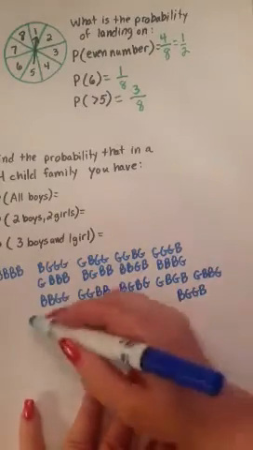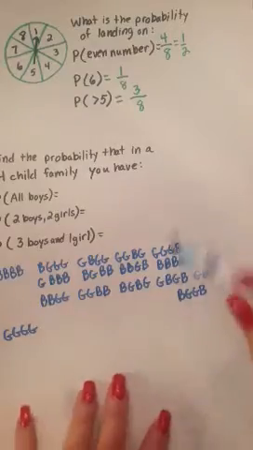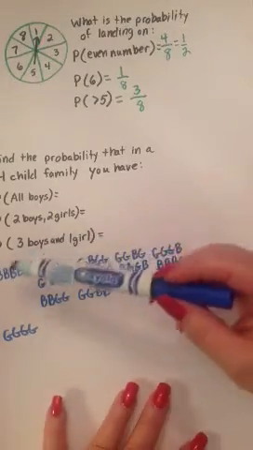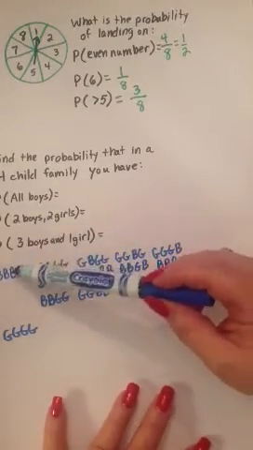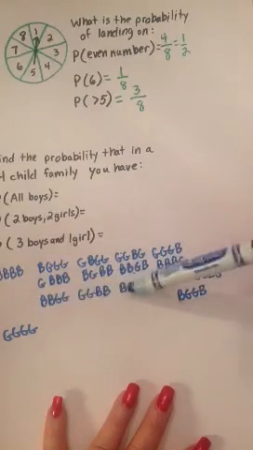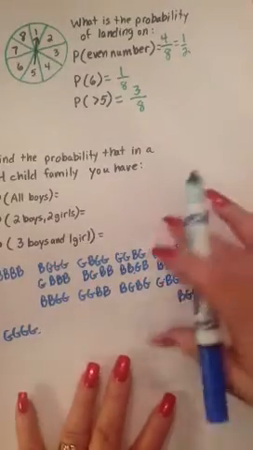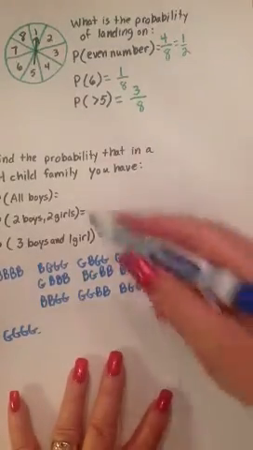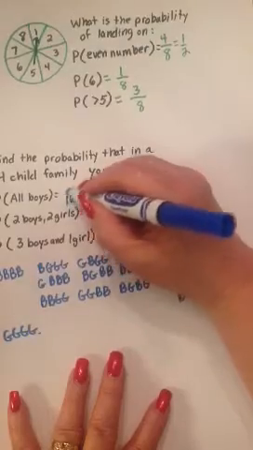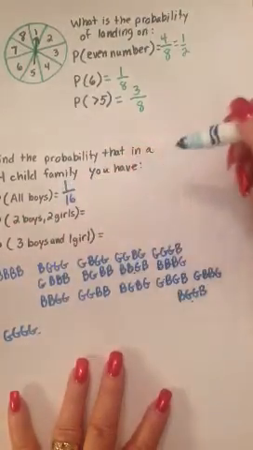And then after that, you could have girl, girl, girl, girl. So I think we covered all the possibilities. Now let's count how many we have. 1, 2, 3, 4, 5, 6, 7, 8, 9, 10, 11, 12, 13, 14, 15, 16. 16 possibilities, okay? Of the 16 possibilities, how many of them would be all boys? Only 1. So 1 in 16.